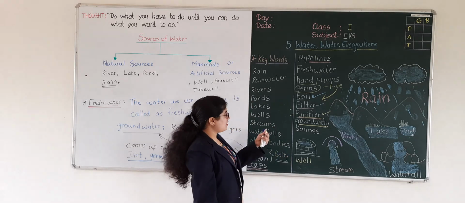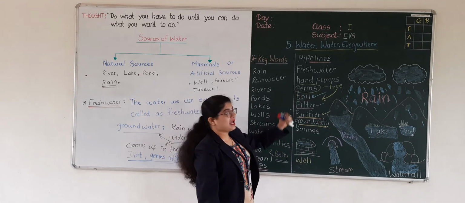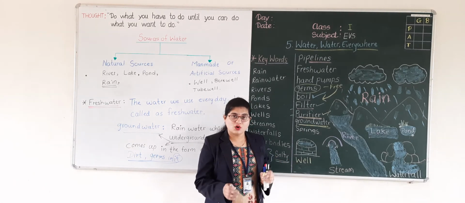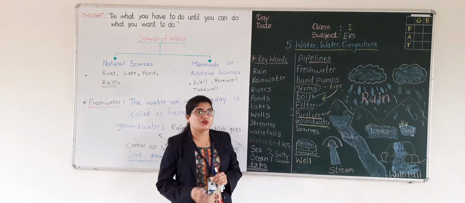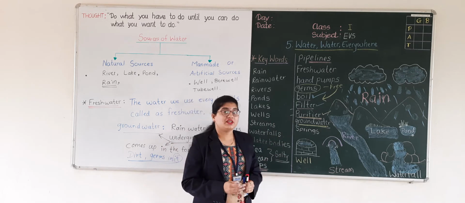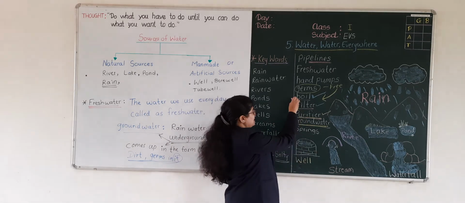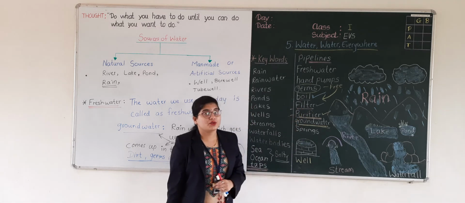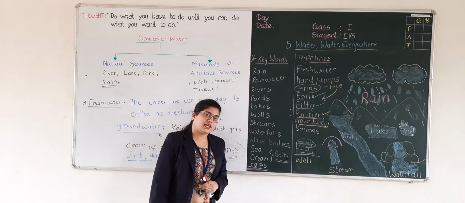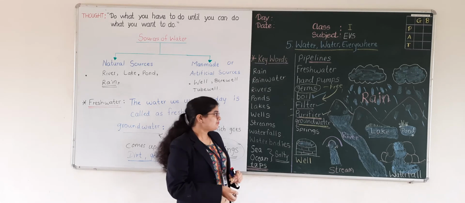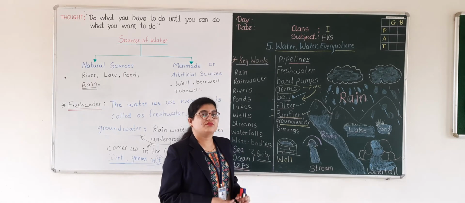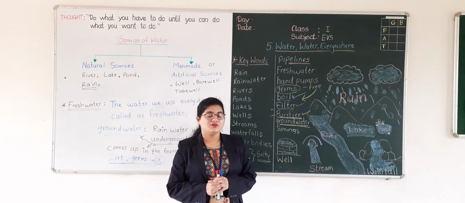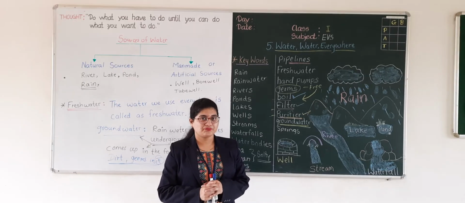This is fresh water, but sometimes it may have germs and dust in it. So, to avoid disease or infection from these, we can do the filtration process. We can boil the water, we can filter it, or we can purify that water. Okay? Good. We know, students, that we need water for many purposes. Can anyone tell me what we need water for?